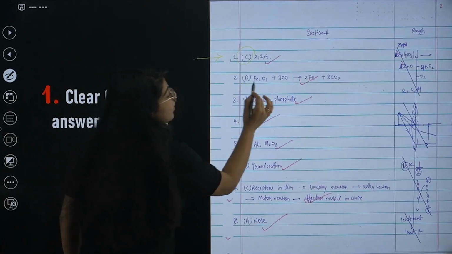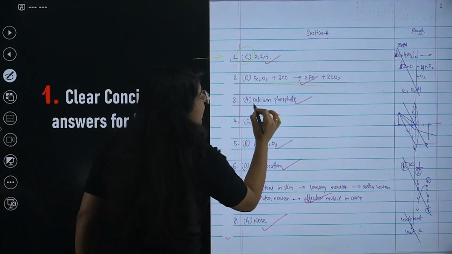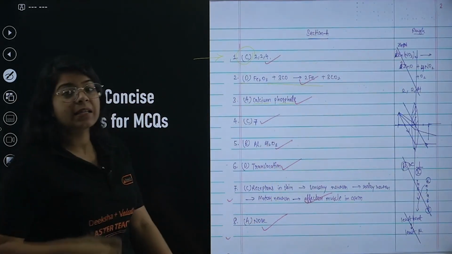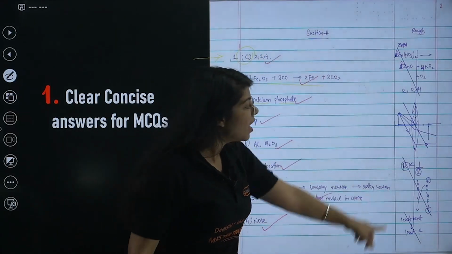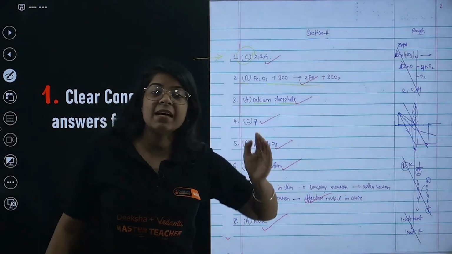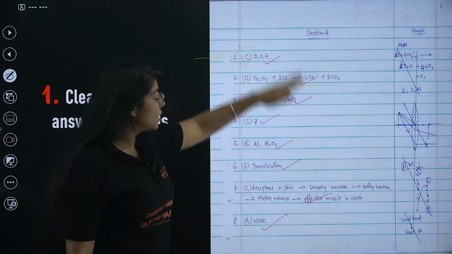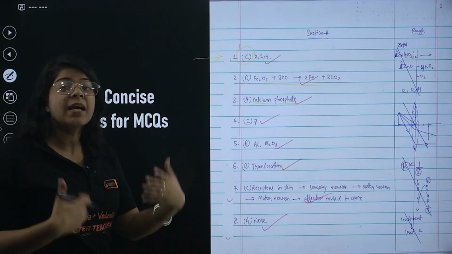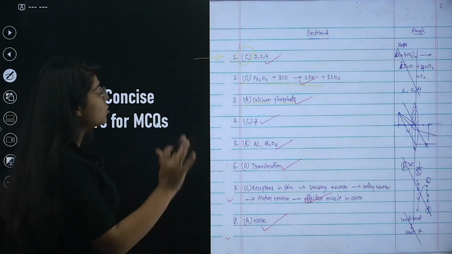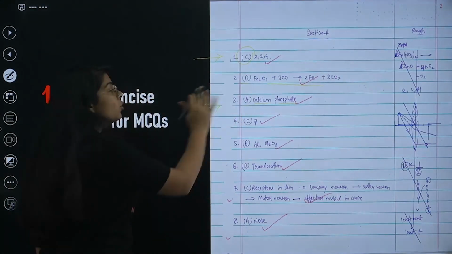Then D, we have all the equation. 4, calcium phosphate, the proper answer, and on that side we have a proper complete designated space for rough work. Now this is not the final paper, okay? This is just your class examination. So you have 3 MCQs. You do it like that.